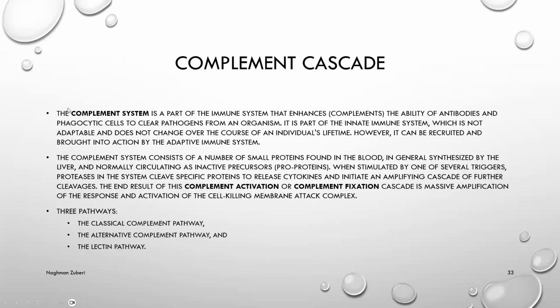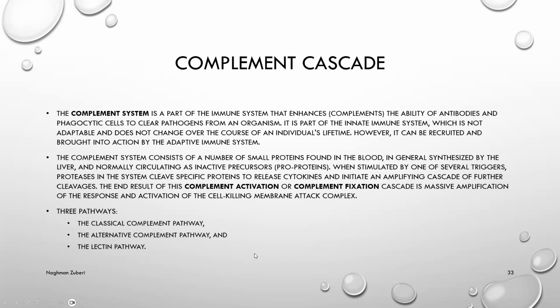Complement cascade. Complement cascade is a part of our immune system that enhances, or complements, the ability of antibodies and phagocytic cells to clear pathogens from an organism. That's why it is known as the complement system. It is part of the innate immune system, which is not adaptable and does not change over the course of an individual's lifetime. However, it can be recruited and brought into action by the adaptive immune system.